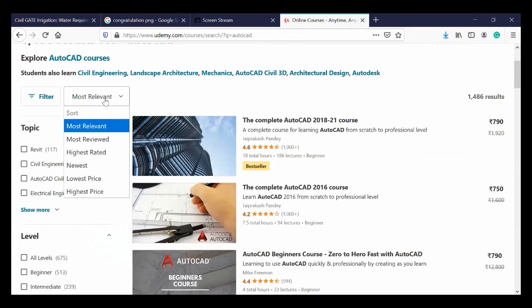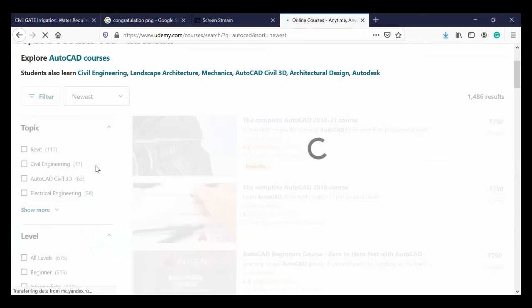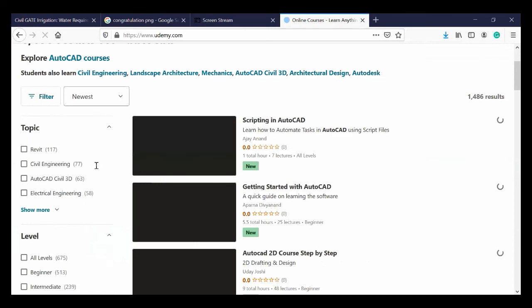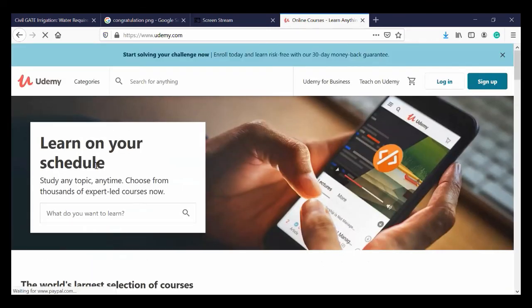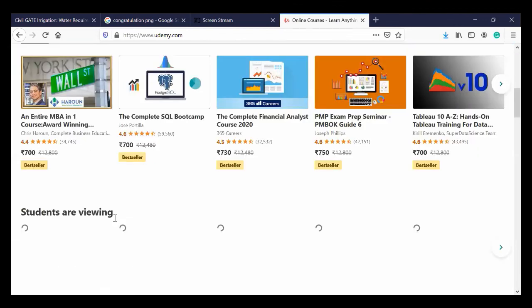My option is to go with the newest rather than the ratings, because if you choose the newest, it will show you the newly added courses with new software. For example, an old one might use AutoCAD 2017, while a new one may use 2020 to explain the software. So it is better to go with the search option.